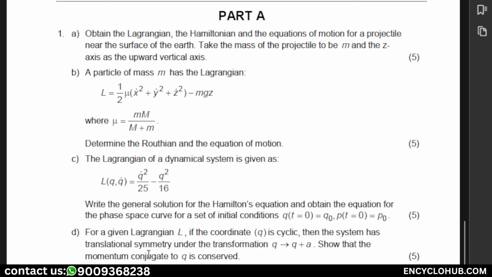Now, this is question number A, which is to obtain the Lagrangian, the Hamiltonian, and the equations of motion for a principal projectile near the surface of the Earth. Take the mass of the projectile to be m and the z-axis as the upward vertical axis. So this is the question.